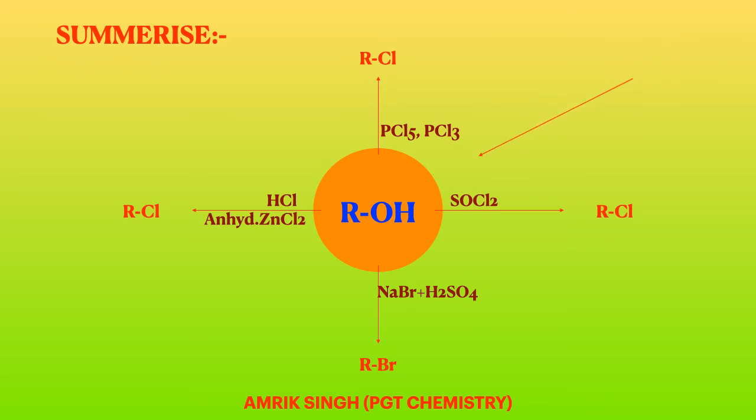NaBr, H2SO4, RBr will form. Red phosphorus in the presence of X2, RX will be formed. Here X represents chlorine or bromine in all the equations. We don't use X as fluorine or iodine because special methods are needed to prepare fluorides or iodides.